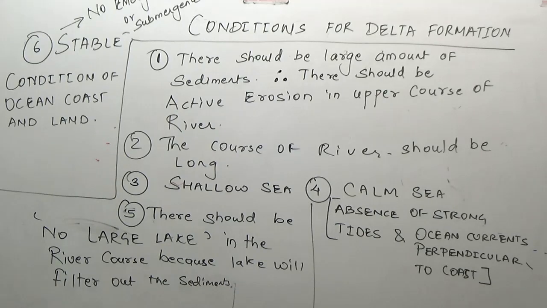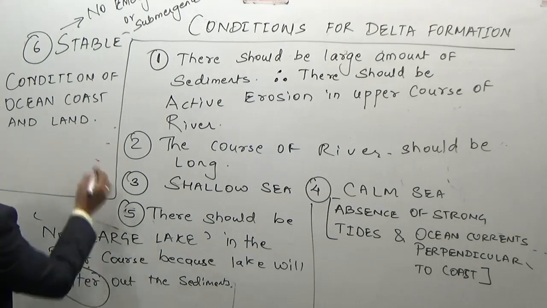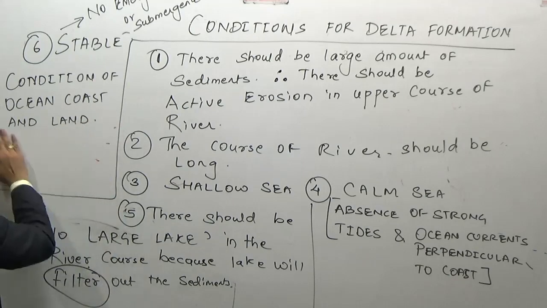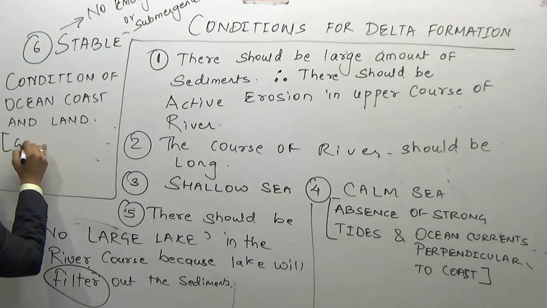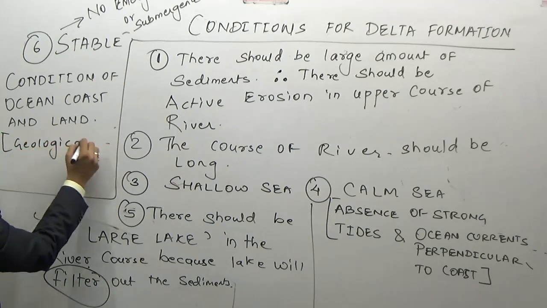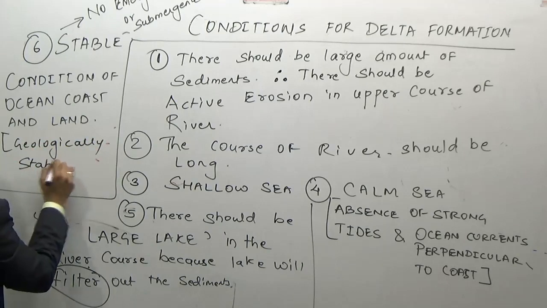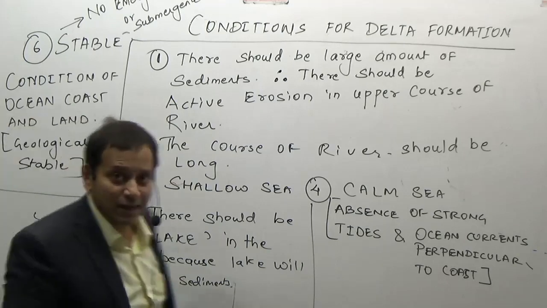The example I gave you is the Western Ghats versus the Gangetic Delta. There should be a shallow sea. Why? Because if there is a very deep sea, the sediments will be washed away. Calm sea conditions: if the conditions are not calm, the sediments will be washed away. There should not be a lake, otherwise the sediments will be filtered away. And a stable coast, stable conditions of a coastline. In terms of geology, what I mean here is geologically stable conditions of a coastline, then only will the delta be formed.